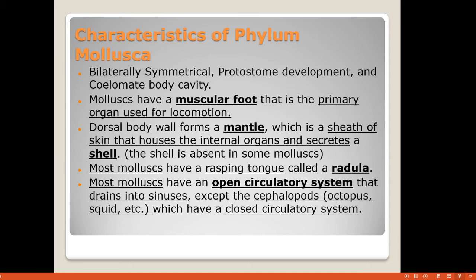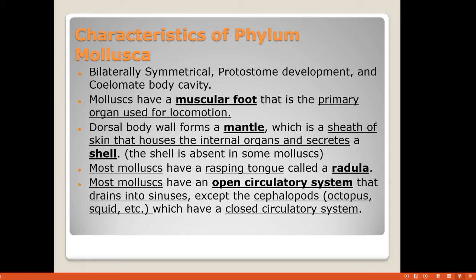When we talk about the general characters of Mollusca, they are bilaterally symmetrical. I have told you what symmetries are and which kinds of symmetry are present, so you all know what is meant by bilateral symmetry. Then they show protostome development. Protostome is a new term for you.